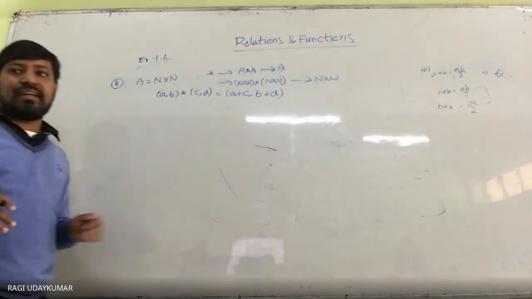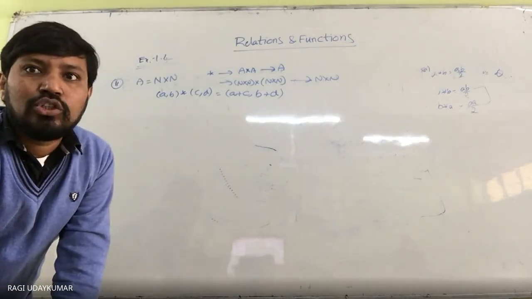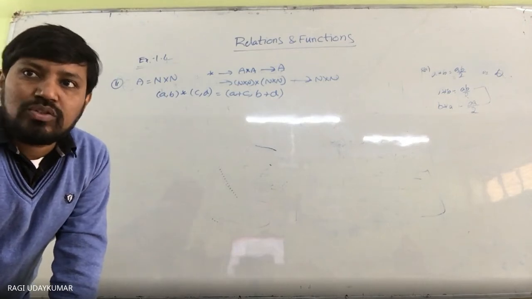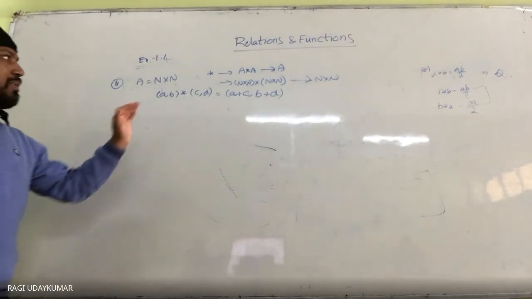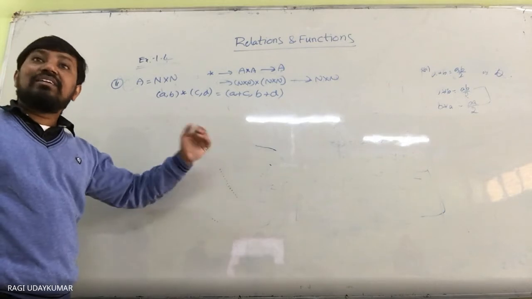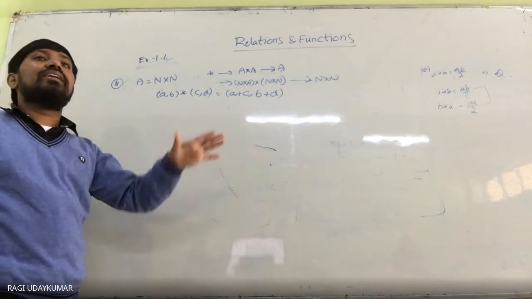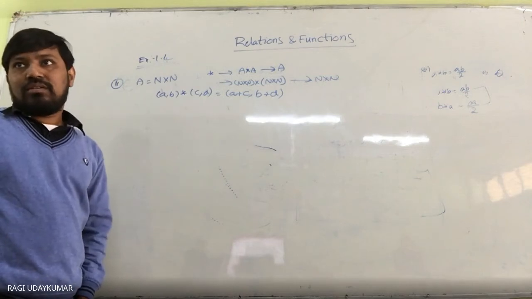This is defined. So then the question is asking you to show that this is commutative and associative, and find the identity element for this star. ठीक है, ये commutative prove करना है, associative prove करना है. And if there exists any identity element, what is that identity element, you need to find it. दोनों प्रूफ करना और बताना है.